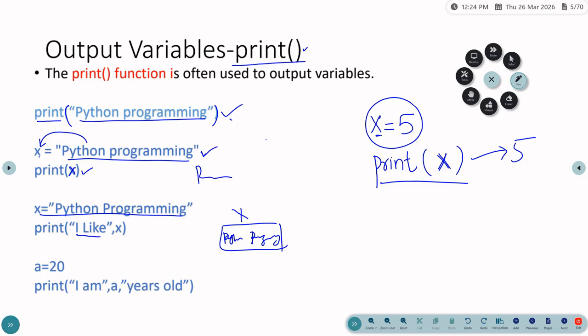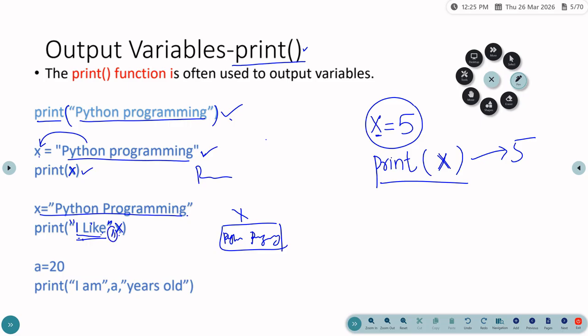In that case, you can write I like within quotes here, and after that, put one comma and write x. Now x contains the value Python programming, so how will it be displayed? I like Python programming. So x is a variable and I like is another statement, and both are separated by a comma.